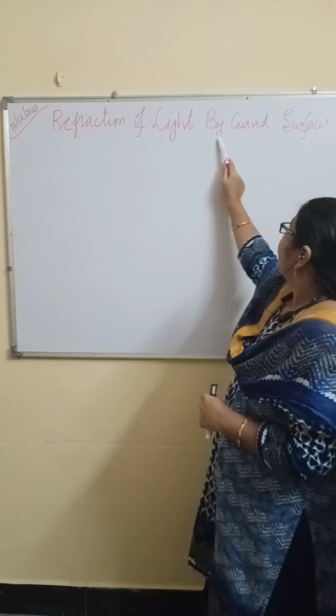Everyone listen. So what is meant by refraction of light? Refraction means bending of the light ray. Why will the light ray bend? Because of change in the medium. When a light ray is coming from air to water, or air to glass, glass to air, like that, if there is any change in the medium, the light ray has to change its direction. And the speed of light is maximum in vacuum. So this is very important. And any examples for refraction of light?